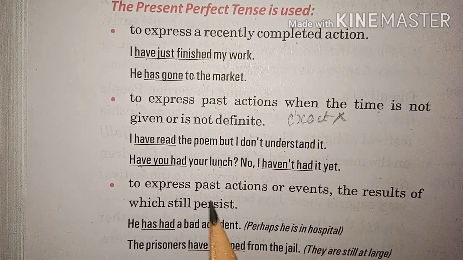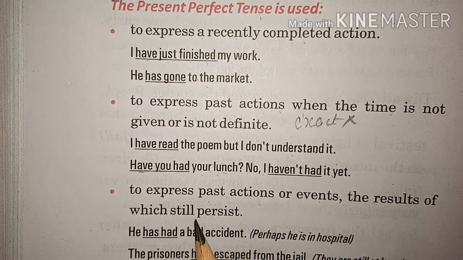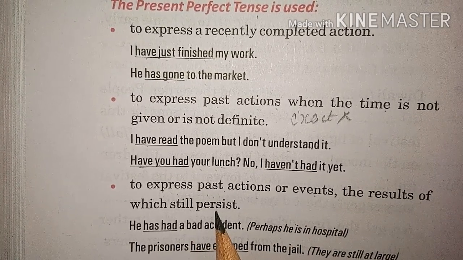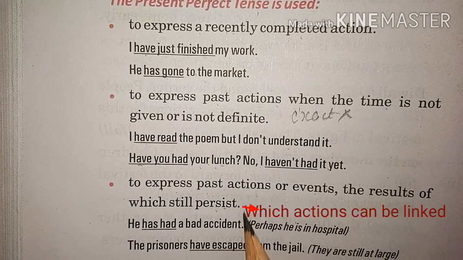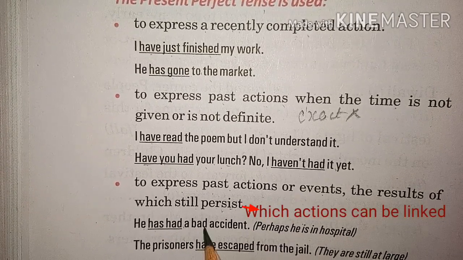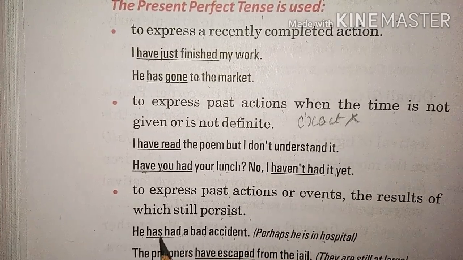Third, it is used to express past actions or events, the results of which still persist. That means actions which can be linked with the present, like he has had a bad accident. Perhaps he is in hospital. He has had.